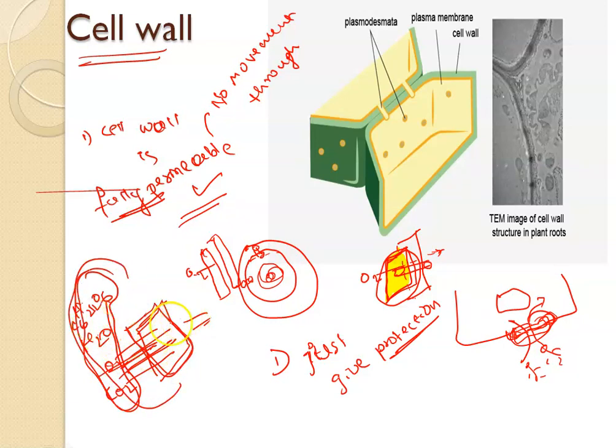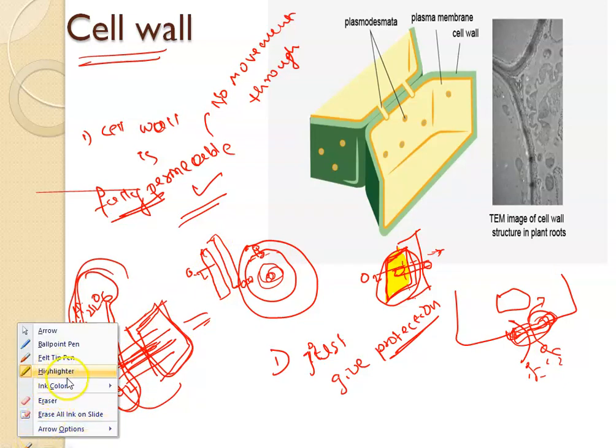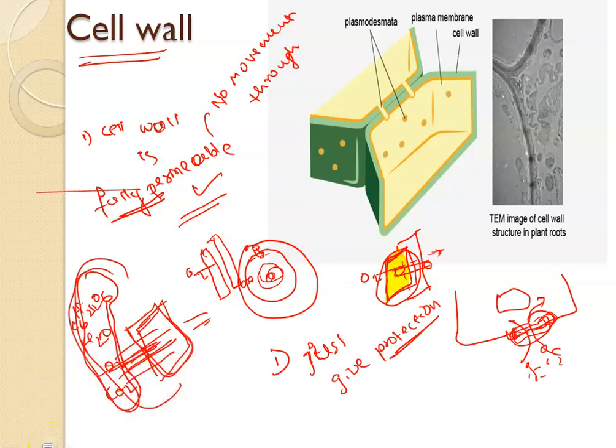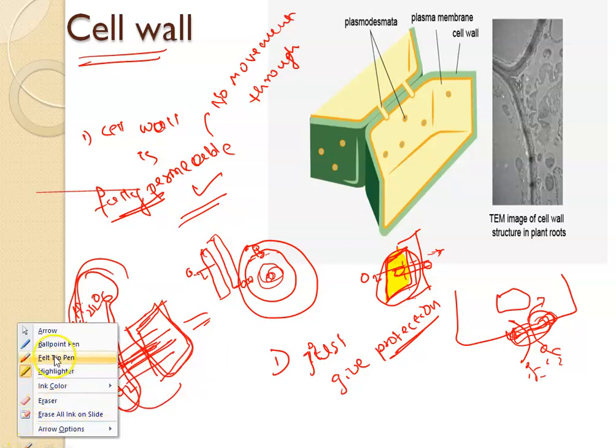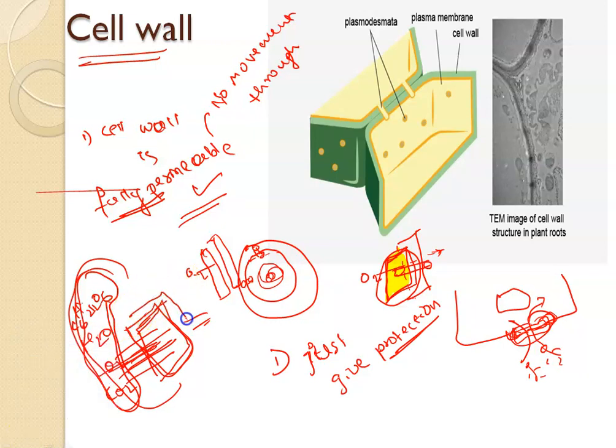But once the things cross this cell wall, if they want to enter into the cell, they have to cross the plasma membrane. Immediately after, you can find this plasma membrane, right? This plasma membrane is not fully permeable. This is a gate with a watchman. It's like a gate with a watchman.